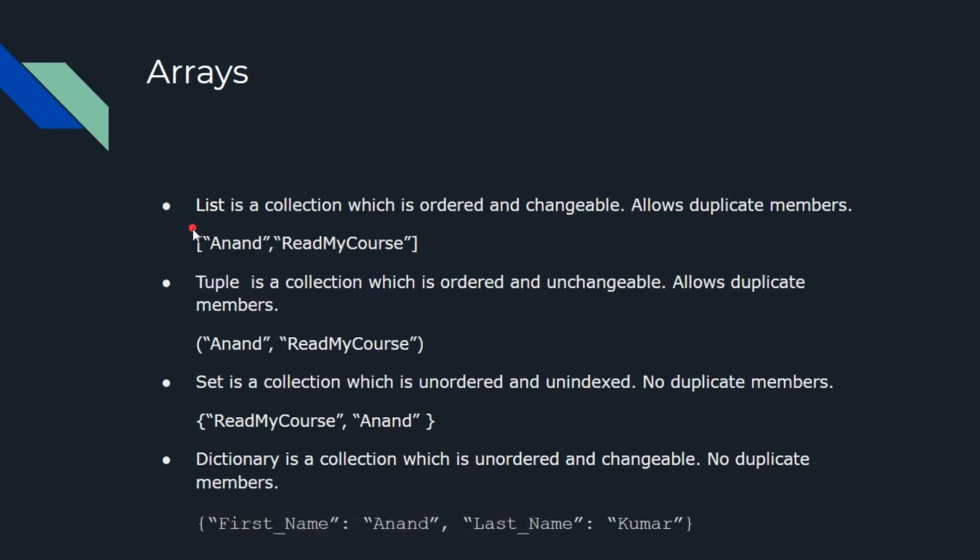As it is mentioned, list is a collection which is ordered and changeable. If an array is ordered, it means every item has some index, so the order will be maintained. Every time you print the list you will get the same order of every element. And it is changeable, which means it is not immutable, you can change the value at any place.